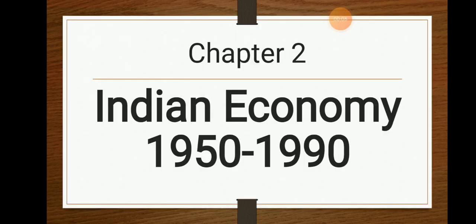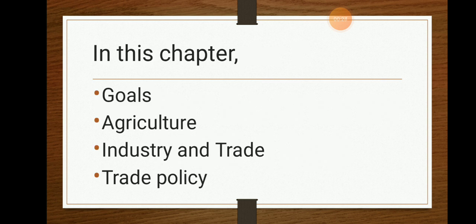Today we'll start a new chapter, that is chapter 2, Indian economy, ranging from 1950 to 1990. In the earlier chapter we studied the reforms that happened on the eve of independence, that is in the year 1947 and before that, the pre-British era and during the British period and even on the eve of independence. So in this chapter we'll study the state or situation at the moment when colonial rule, or the British, left India.